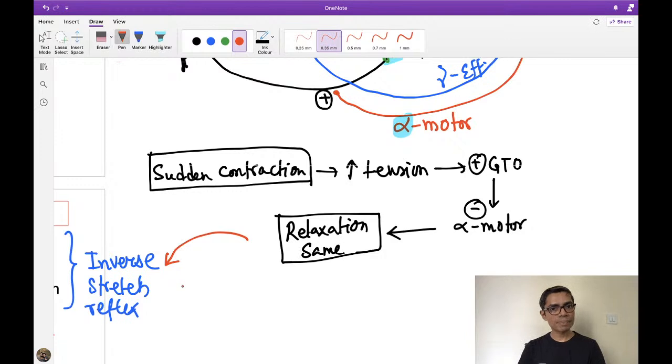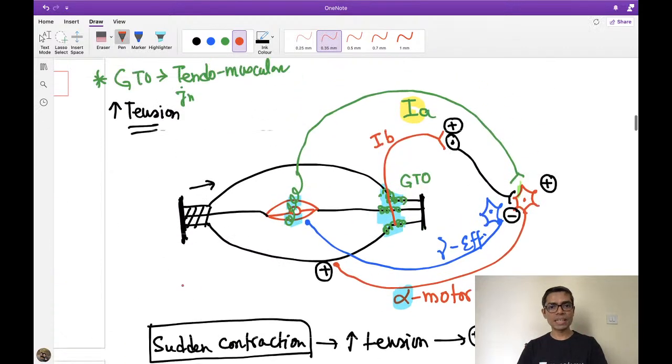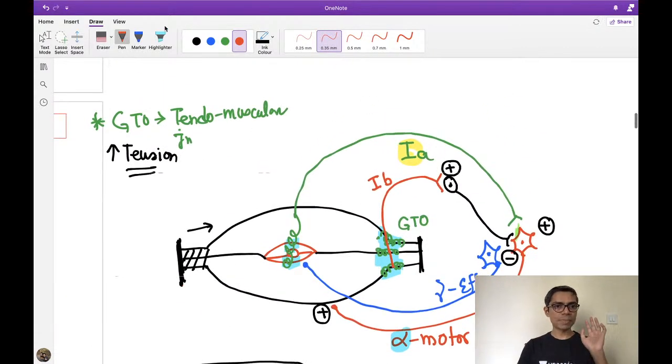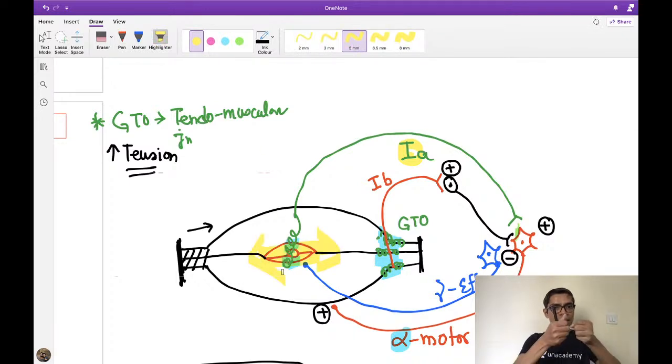Why inverse stretch? Look at the stretch reflex first, then you will understand the inverse stretch reflex. In the stretch reflex pathway, if there is stretch of this muscle, then this 1A fiber is active. 1A fiber active means alpha motor neuron is active, and alpha motor neuron active means the same muscle is going to contract.